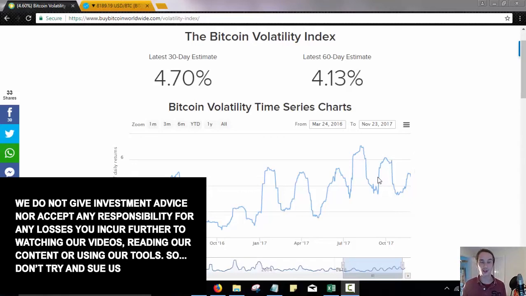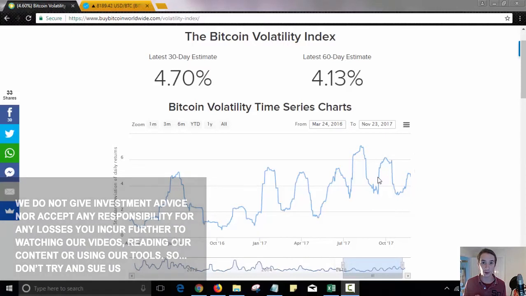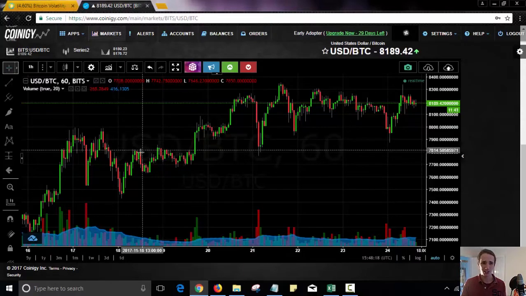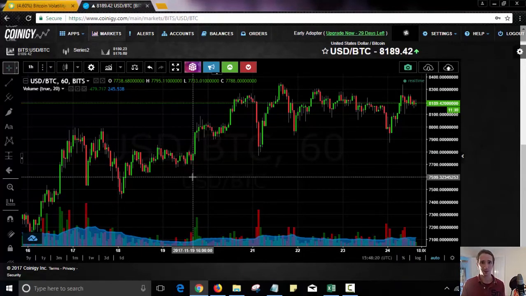Sean here, and we're going to talk about how to make money on the volatility of Bitcoin alone, or on the change of volatility. So here you can see Bitcoin's Volatility Index online. Just go to buybitcoinworldwide.com and there's a Volatility Index. It's really useful because you can see when volatility is low and when volatility is high. When you're looking at the price changes of Bitcoin, you can see it in the price movement as well.